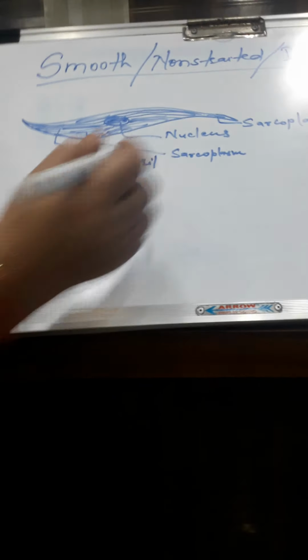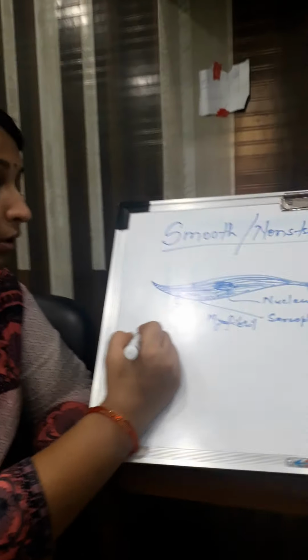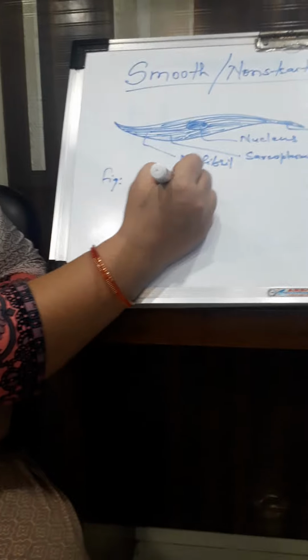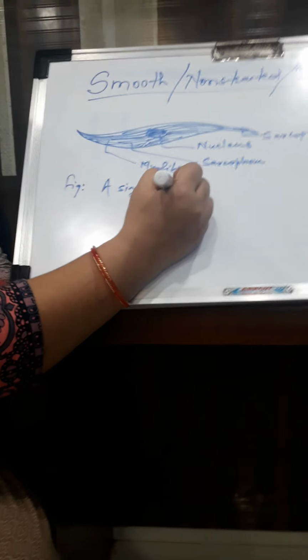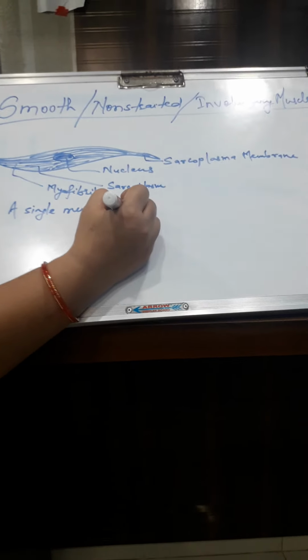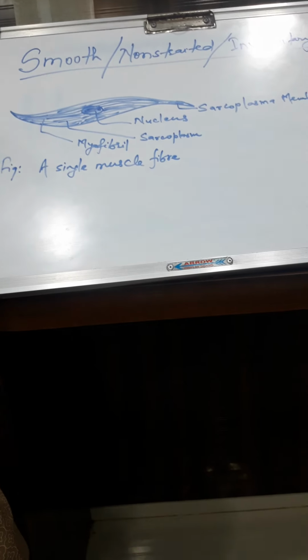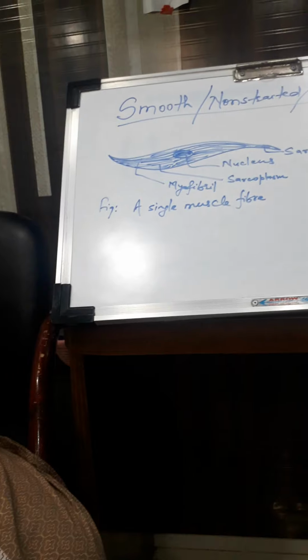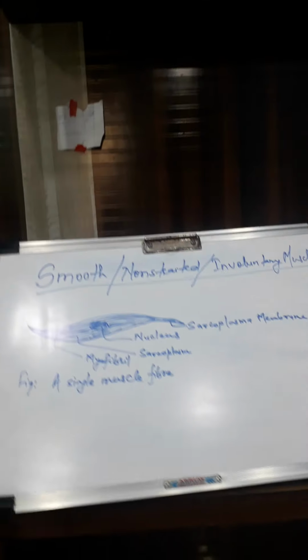This is the individual structure, a single muscle fiber. But when we grow these in a sheet, they form very big, thick muscular structures. I am drawing here.